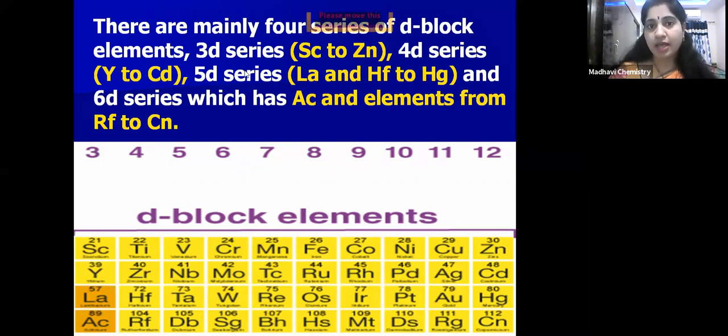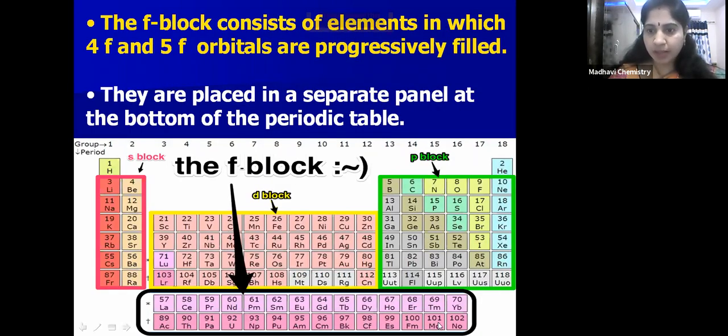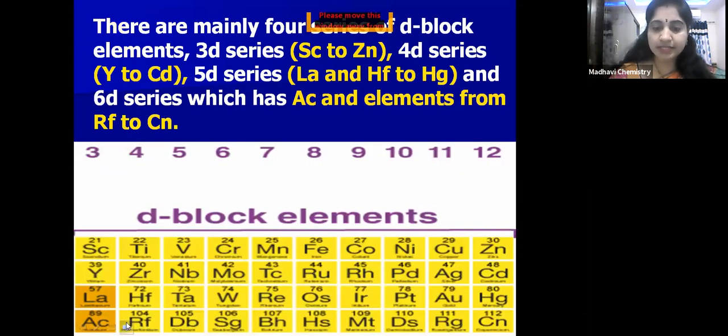After the 4f electrons, electrons will fill in 5d, right children? Next, coming to 6d. 6d starts from actinium, and after actinium, electrons will fill in 5f. That is thorium to lawrencium. You can see here, children, I'll show you: thorium to lawrencium. Up to that the electrons will fill, and those are called actinoids.